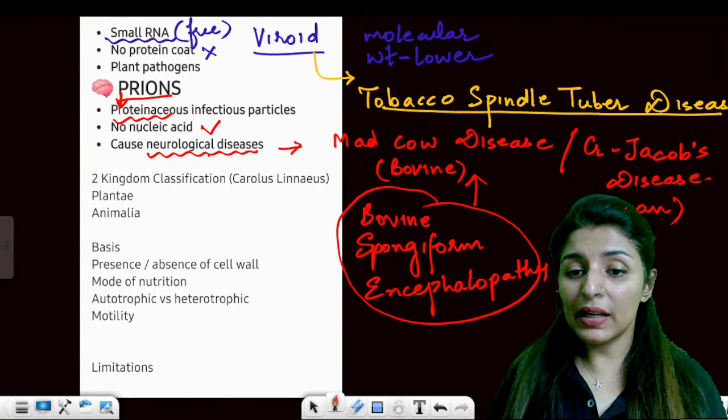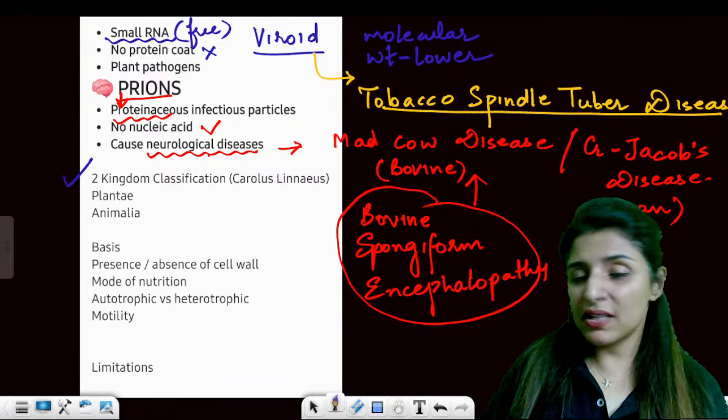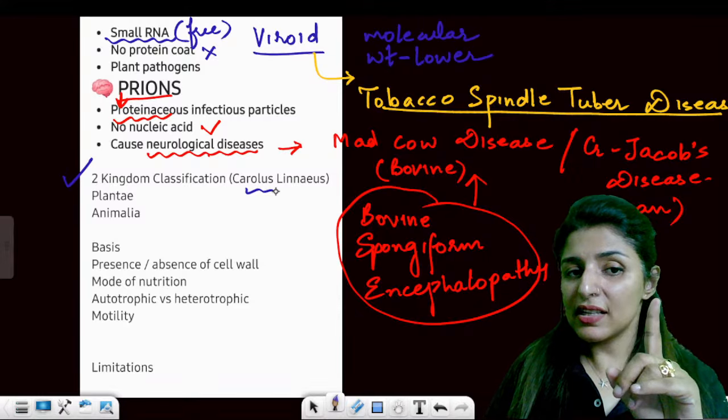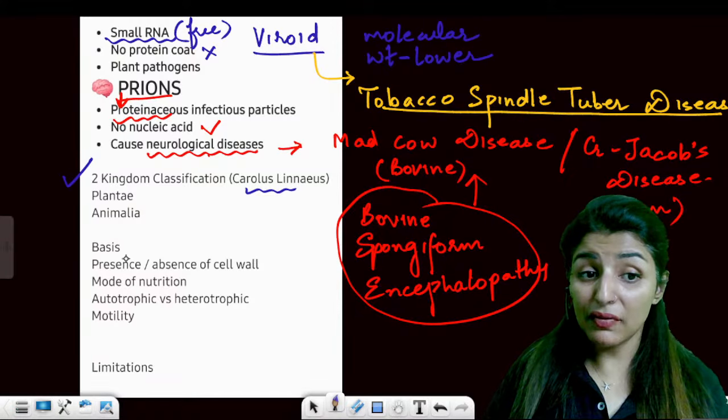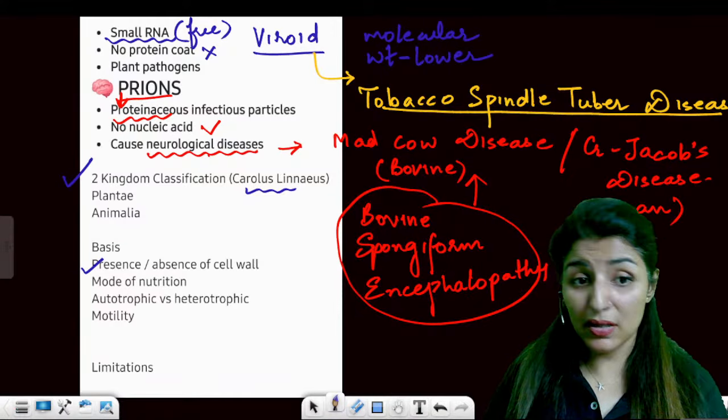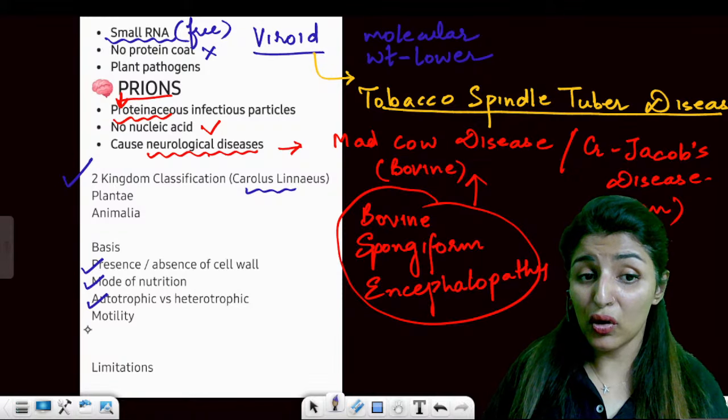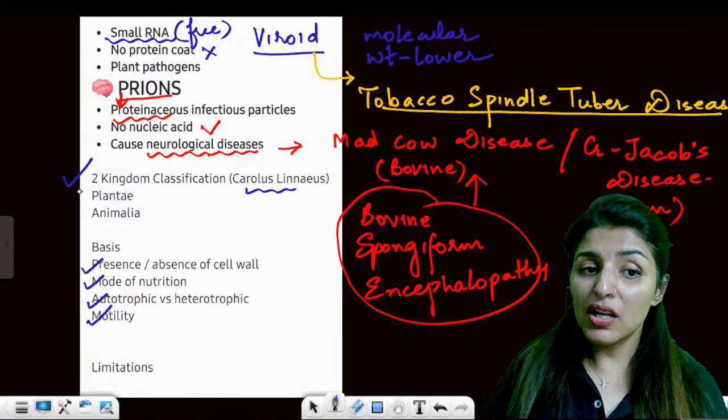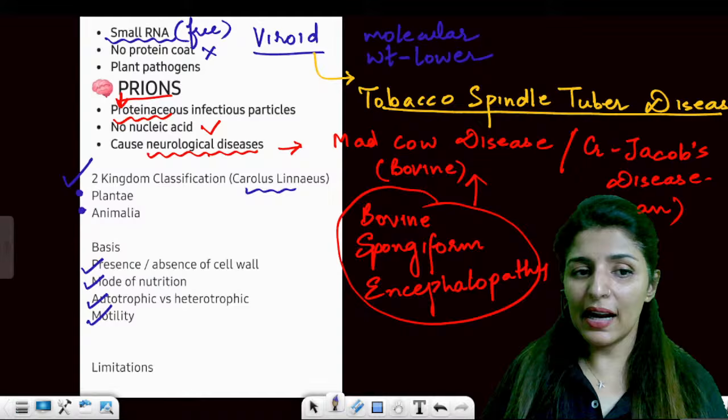So now let's quickly revise the two kingdom classification which was given by Carolus Linnaeus, right? And the basis of classification was presence or absence of cell wall, mode of nutrition, autotrophic or heterotrophic, and motility. So he gave two kingdoms as Plantae and Animalia.